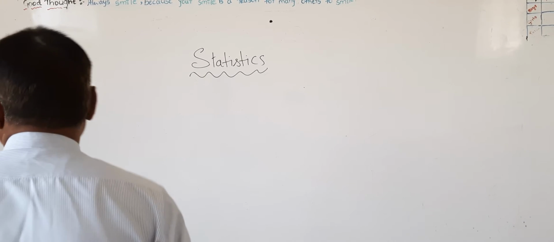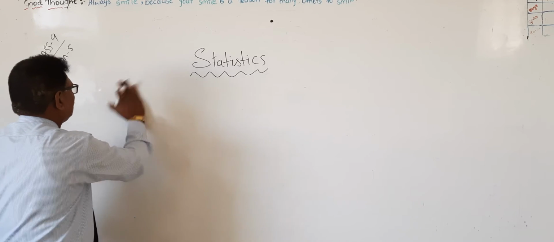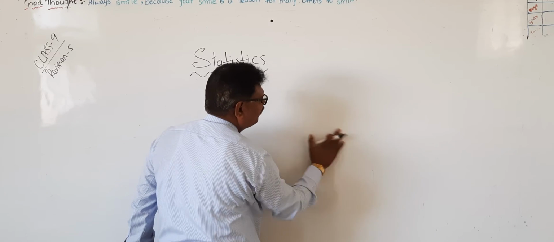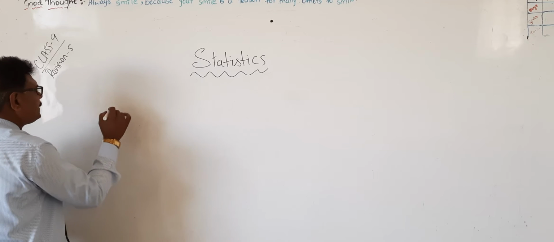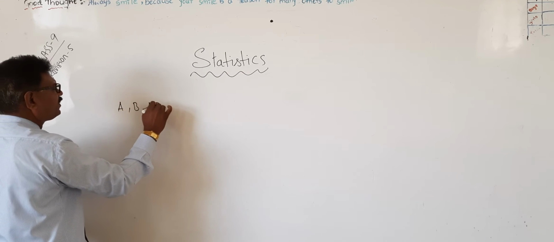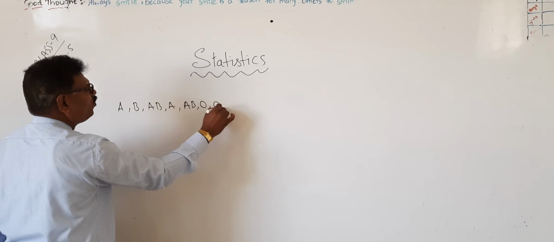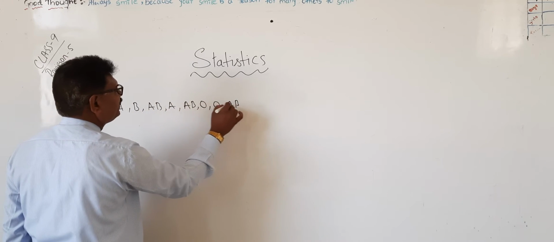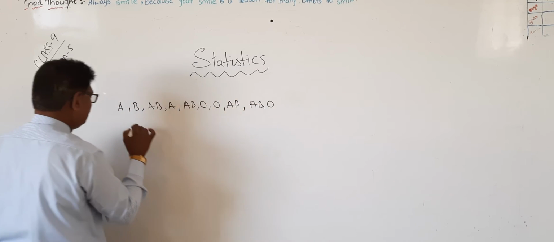Yes, one problem we will solve on the bar graph. Then we'll understand tally marks. We'll draw a bar graph as well as tally marks. For example, the blood groups are like this: A, B, AB, A, AB, O, O, AB, AB, O like this.